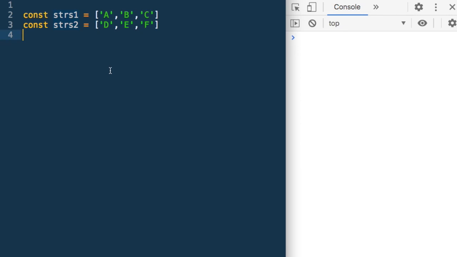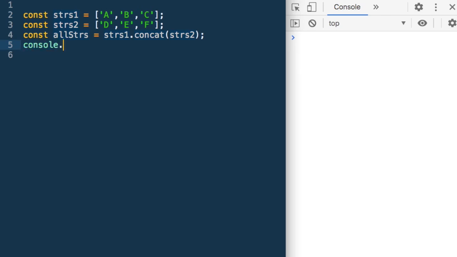Let's say we have two arrays, strs1 and strs2, which contain strings. And what do we need to do? We want to concatenate. So after the values of strs1, we want the values of the second array to come in. So we can say strs1 dot concat strs2, and this gives us a new array. So we can say const allStrs is equal to strs1 dot concat. So after strs1, it will concatenate the values of strs2.